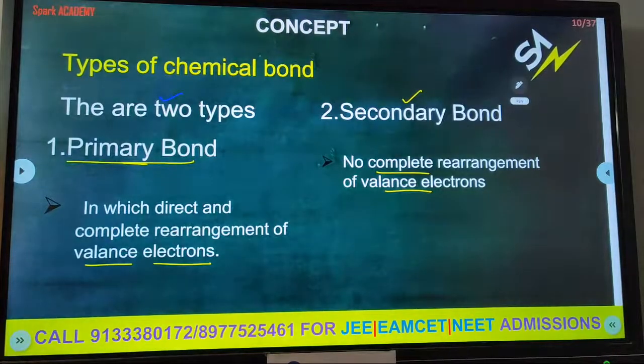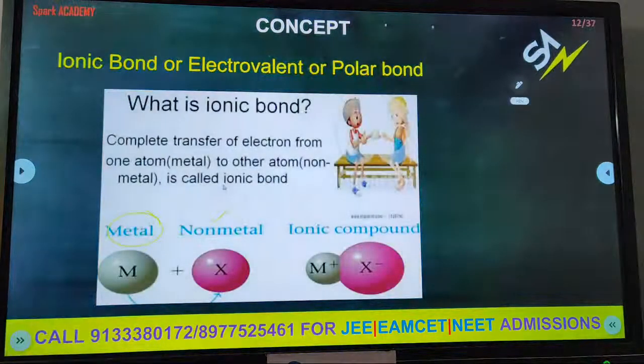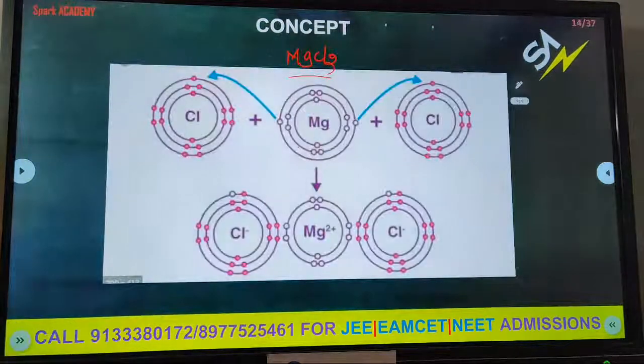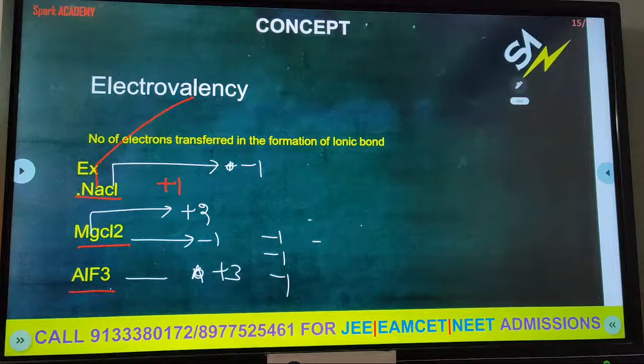Next, how many types of bonds are there, which is the primary bond and which is the secondary bond. What are the examples for primary bonds? What are the examples for secondary bonds? And how ionic bond formation takes place. What are the other names of the ionic bond? Electrovalent, polar bond. Now examples for the formation of the ionic bond: MgF2, next MgCl2. What is electrovalency?